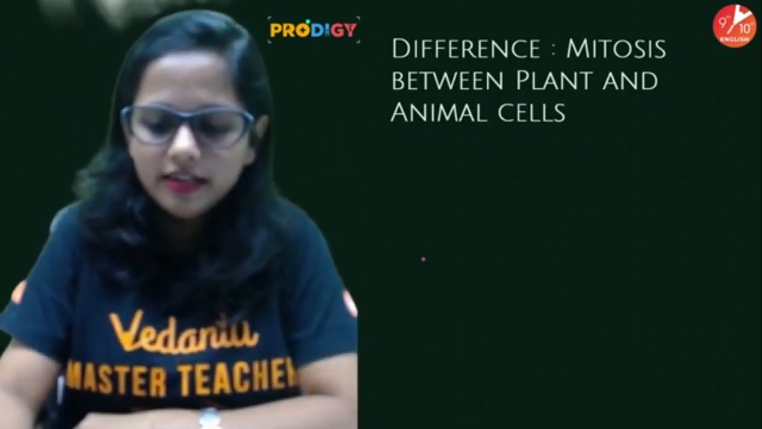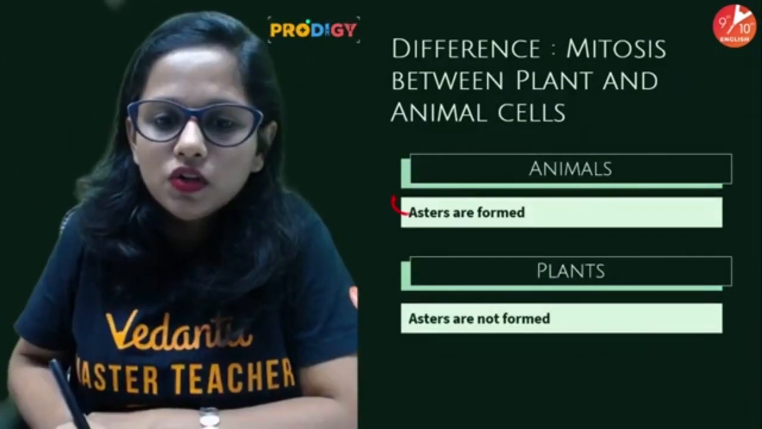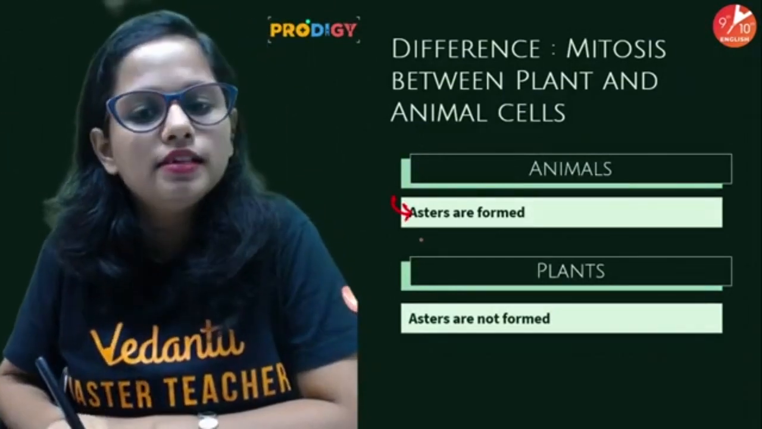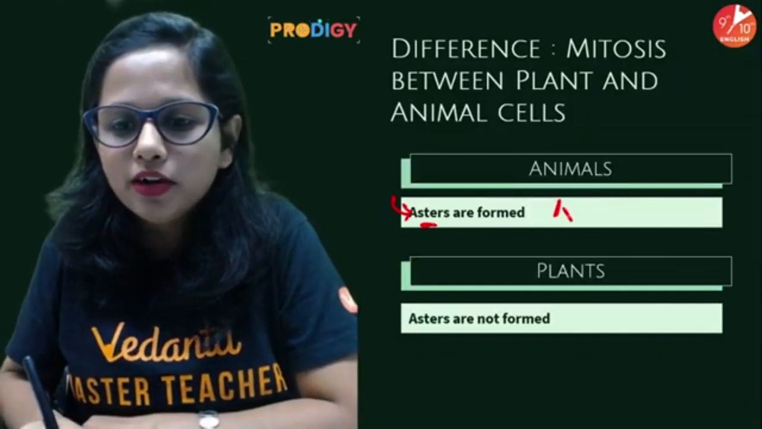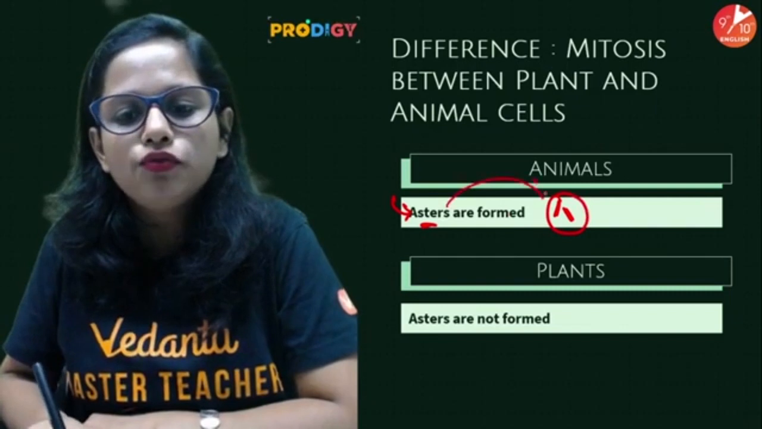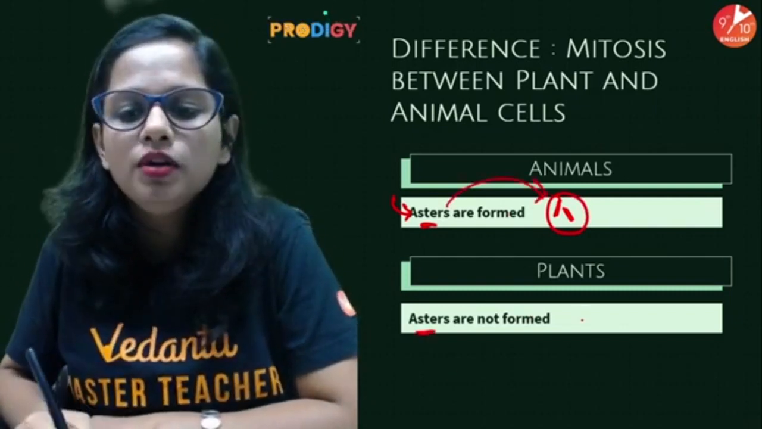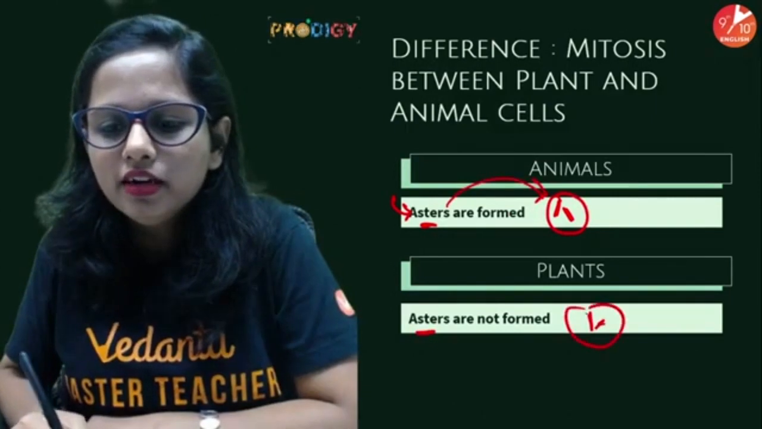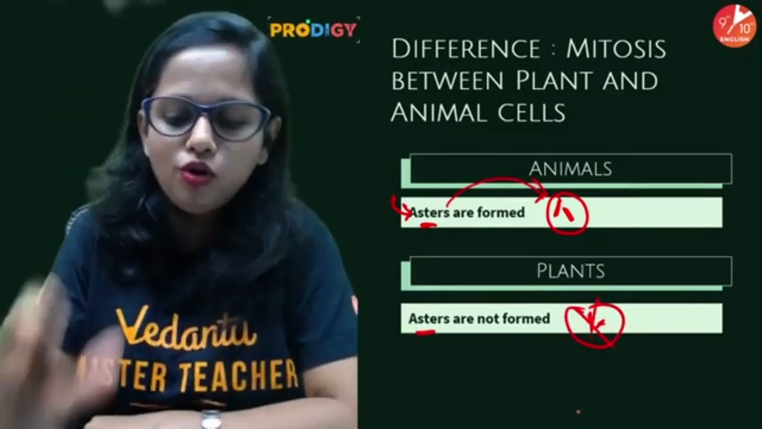Now we will properly differentiate between mitosis in plants and animals. So first point: asters are formed in the animal cells. Asters are formed from the centrioles. Centrioles are present, and that's the reason why aster formation takes place. In plants, asters are not formed because centrioles are absent.